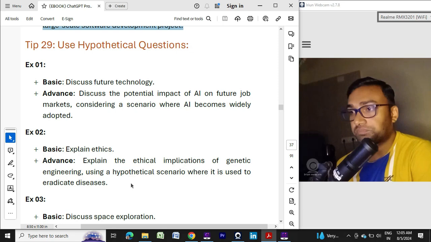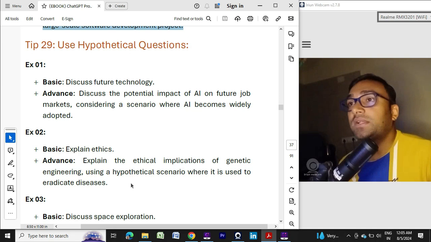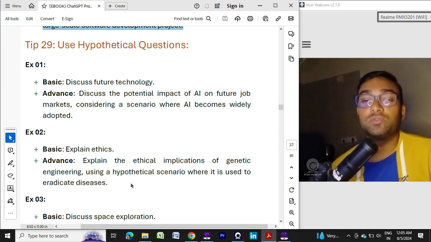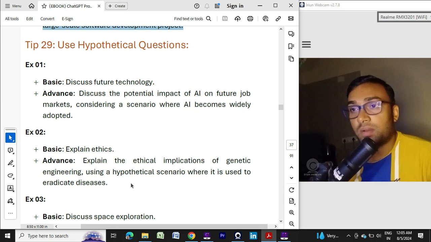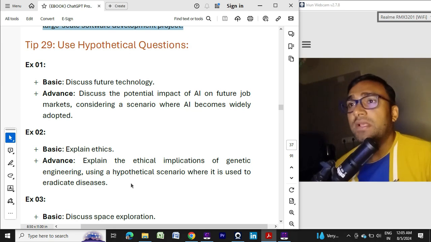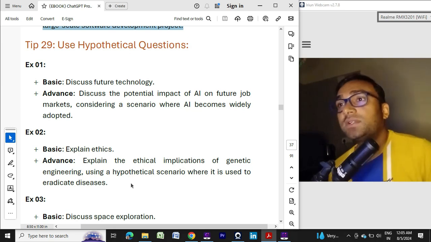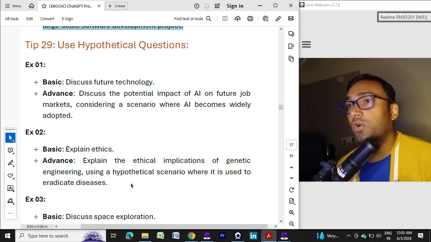Okay, so in this module, whenever we ask ChatGPT any question, we should provide some hypothetical question to ChatGPT so that we can get a better response from it. Hypothetical question means, let's go to the example. Suppose you are asking ChatGPT to discuss future technology. Again, it's a very broad question you are asking ChatGPT.